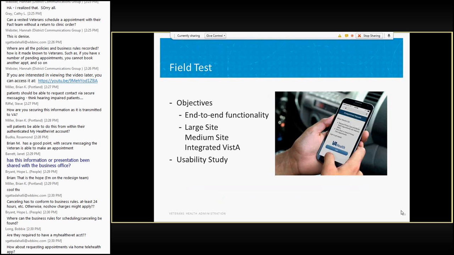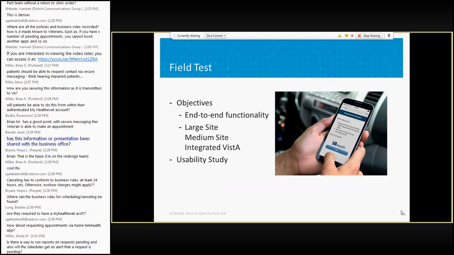Okay, so the first one is, if a primary care provider has both a face-to-face clinic and a CVT to home clinic, will the virtual CVT clinic show up as a clinic scheduling option? I can take that. So this functionality is not there currently, but in future versions of the application, we intend to include the ability to select the type of clinic appointment, whether it's in-person versus telephone versus clinical video telehealth, etc.